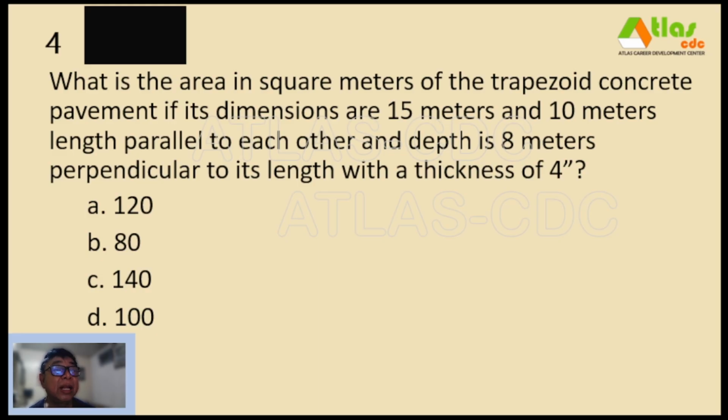Number 4. What is the area in square meters of the trapezoid concrete pavement if its dimensions are 15 meters and 10 meters length, parallel to each other? So the 15 and 10 are parallel to each other. And the depth of the trapezoid is 8 meters, which is perpendicular to its length, perpendicular to the 15 and 10 meters. And this pavement has a thickness of 4 inches. So you may get your calculator and start your computations.